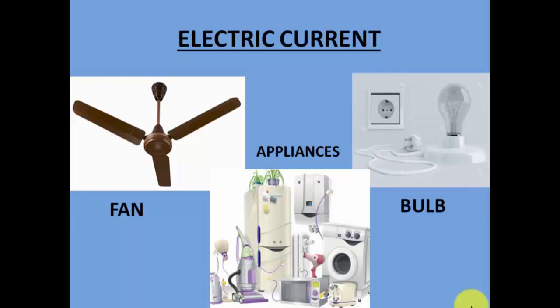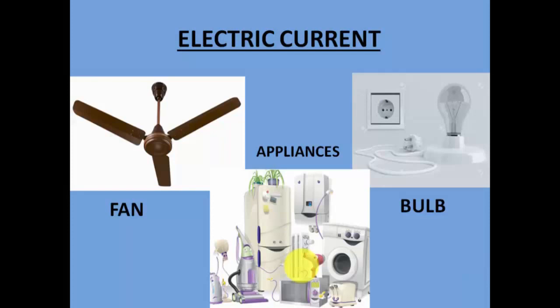Also, there are various other examples you must have seen in your homes. We have other electrical appliances like the washing machine, the fridge, the cooler, the hair dryer, and all these are shown in these pictures. All these appliances switch on and switch off just by pressing a particular switch. So how does it happen? It is all because of electric current.